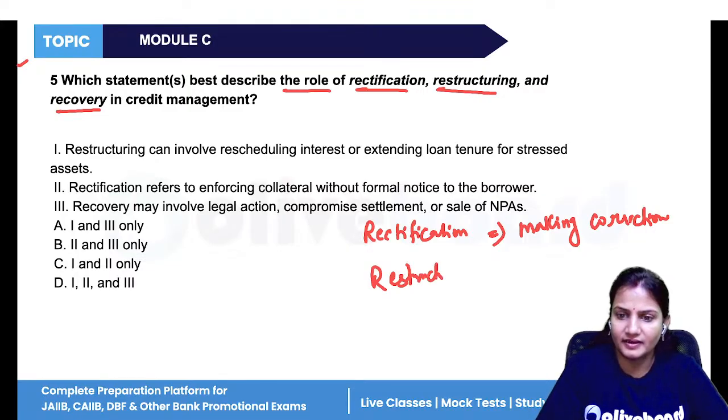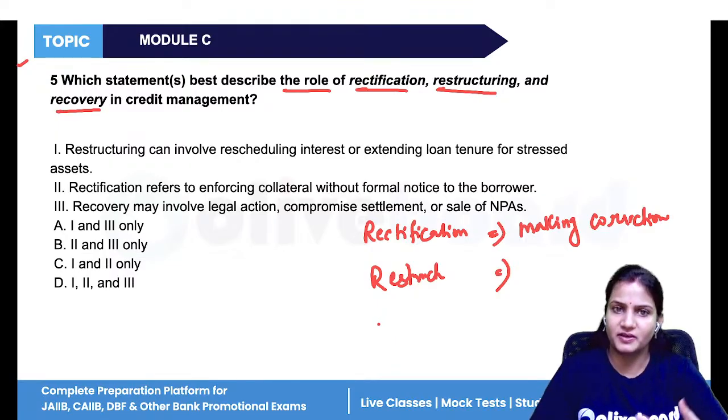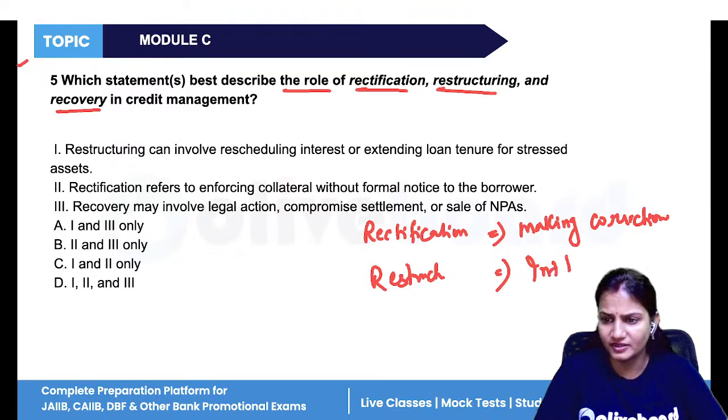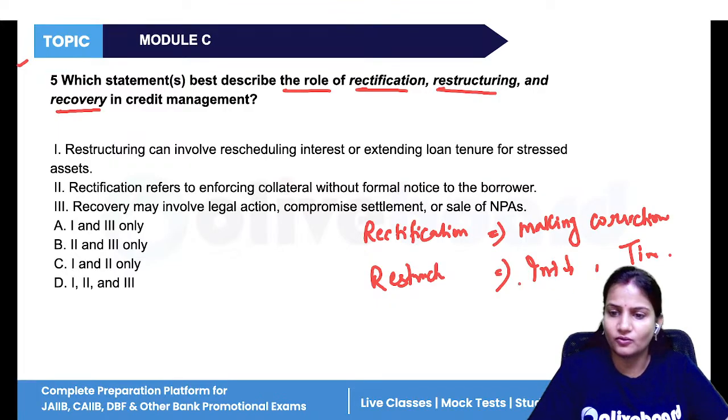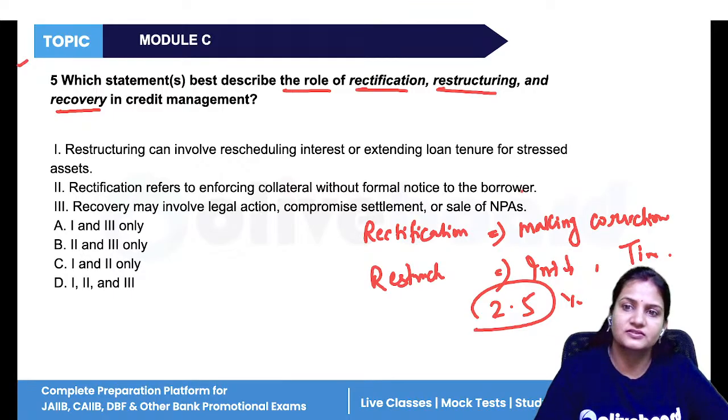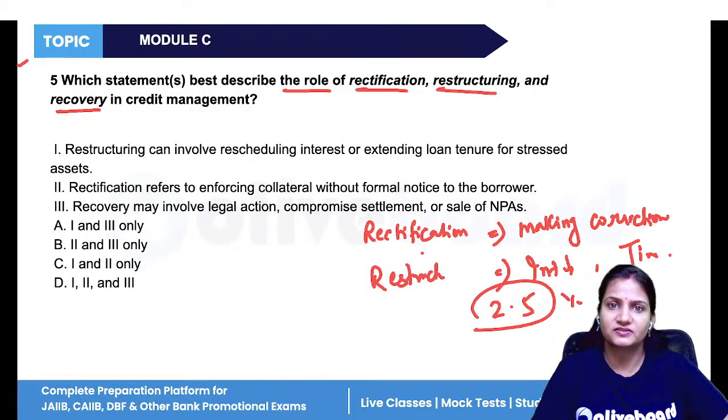Restructuring means the bank has watched all your activities. Now the bank has seen that this company was making profit for a very long time, but for 2 years this company is not making enough profit. So now the bank is restructuring the methods. Restructuring means the bank is either decreasing the interest rate or giving some more time. That is called restructure. I have given you 2 years, I'll give you 6 months more, so in 2.5 years you'll recover my money, or I'll give you more money to do your business. Once your business has achieved a constant pace, that returns, then recover all my money.